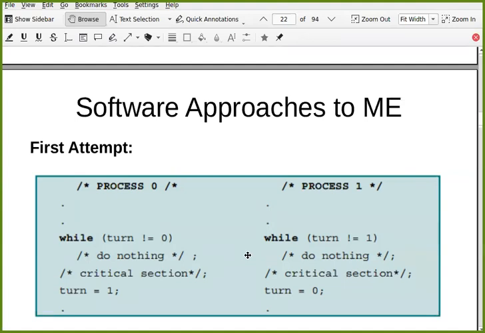It guarantees mutual exclusion. But then, do you think that this is a good solution? Or do you see any problem with this solution?